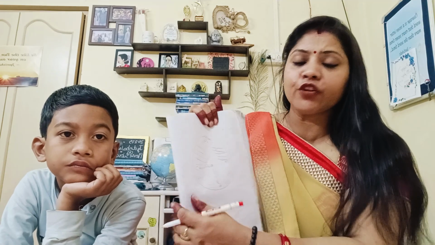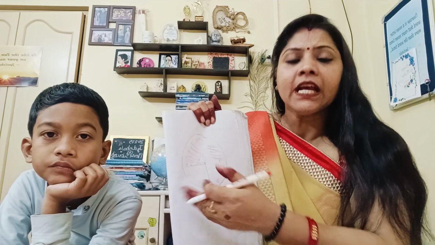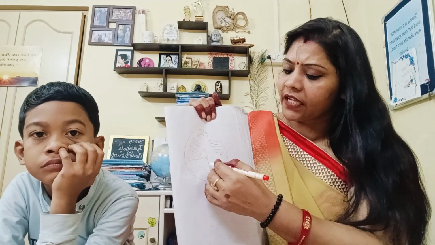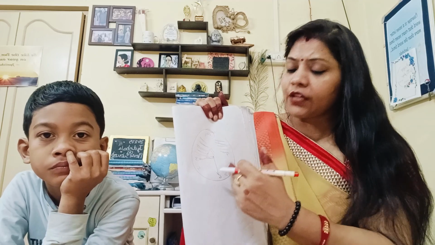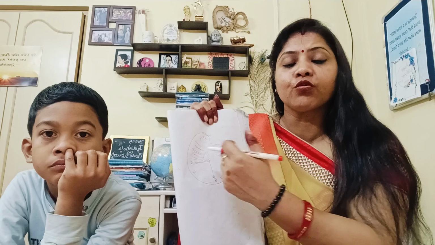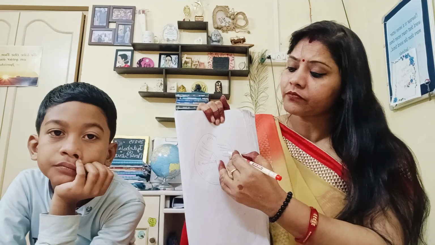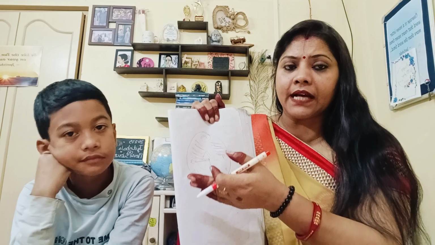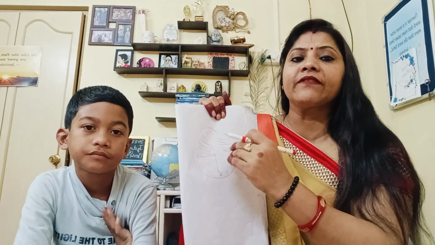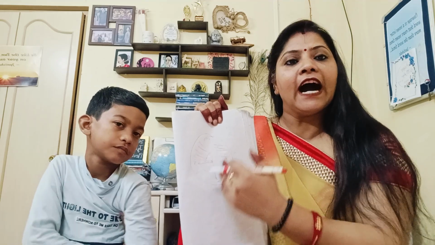So most of all, what you have to remember here is the quarter. When just 15 minutes have crossed, it is called quarter past, and when 15 minutes are left, it is called quarter to. When it is 25 minutes left or 20 minutes left, then we say 20 minutes to, 25 minutes to, 10 minutes to. But when it is 15, then we say quarter to. So the funda of 15 you have to remember. When it is 3:15, it is quarter past. When it is 15 minutes to, that is quarter to. And when it is exactly half, then we say half past.